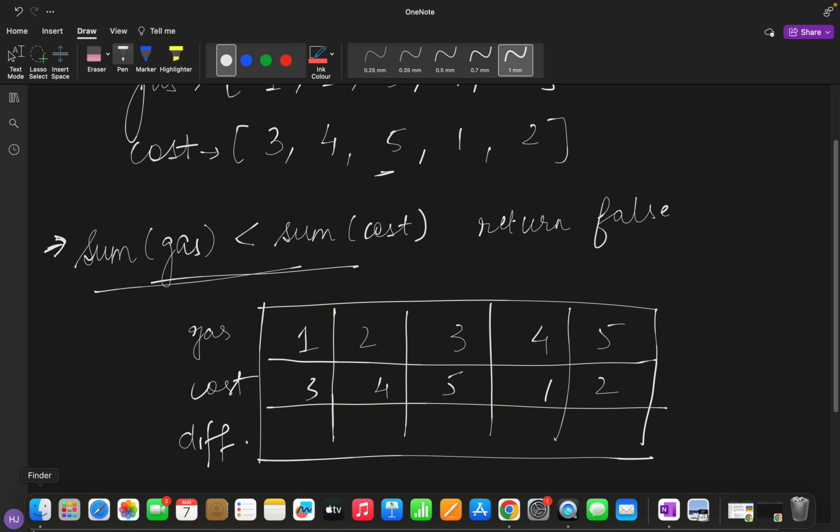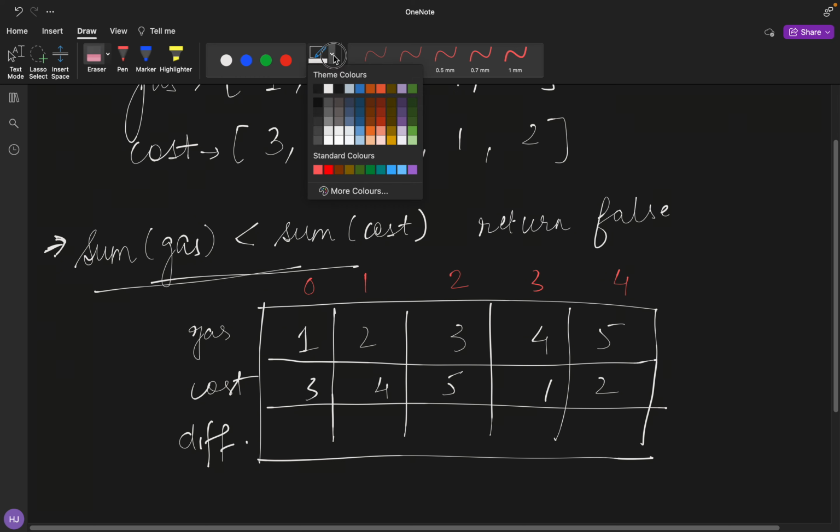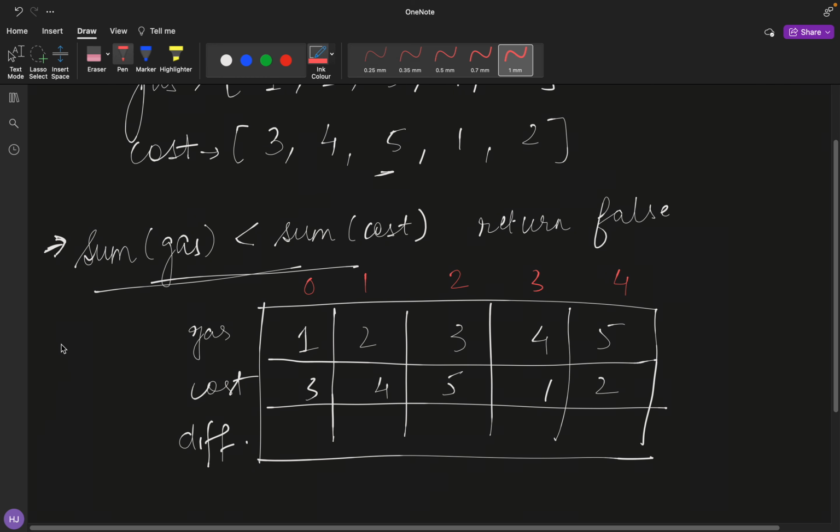So rather than blindly going through all the test cases, why not compute the difference between the cost and the gas? Rather than going through each and every solution and finding a good path, doing that O of n square work, why not compute this solution?